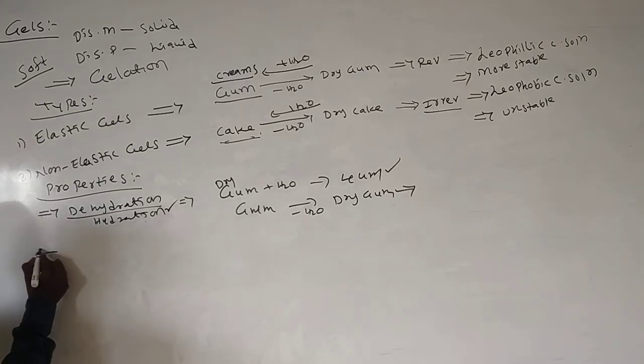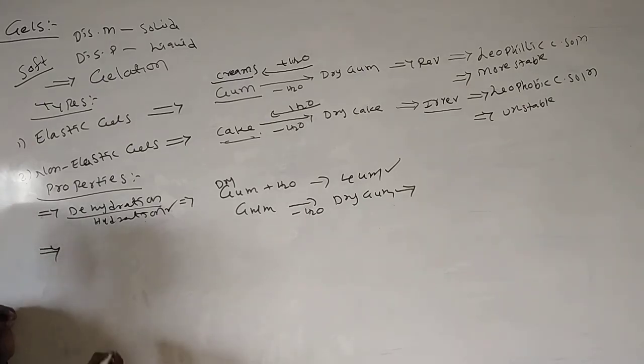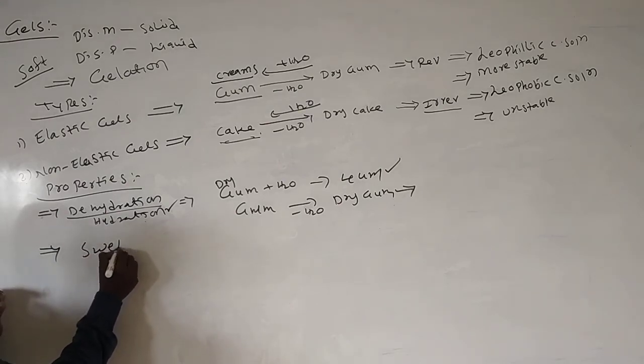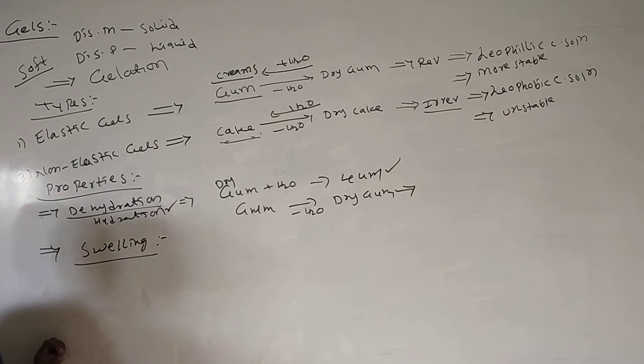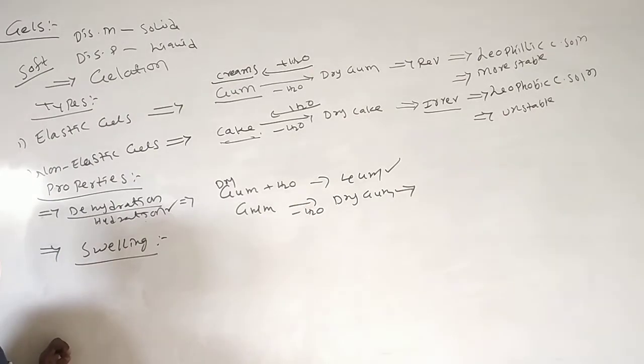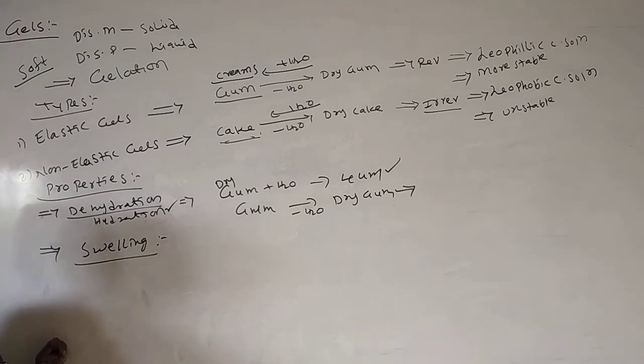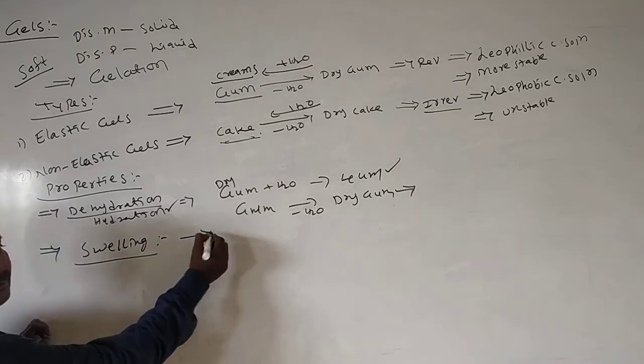And gums are swelling in nature. Swelling means, if you keep any gum type material, like cake, in a bucket, it undergoes fermentation. After 2 or 3 days, or by the addition of water, it can swell.